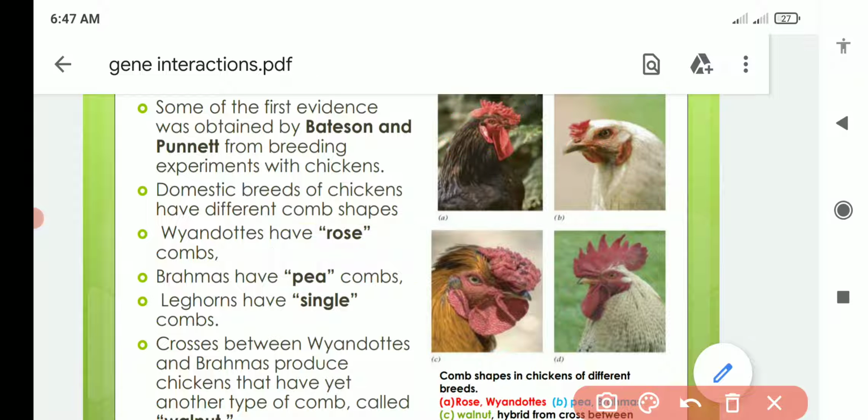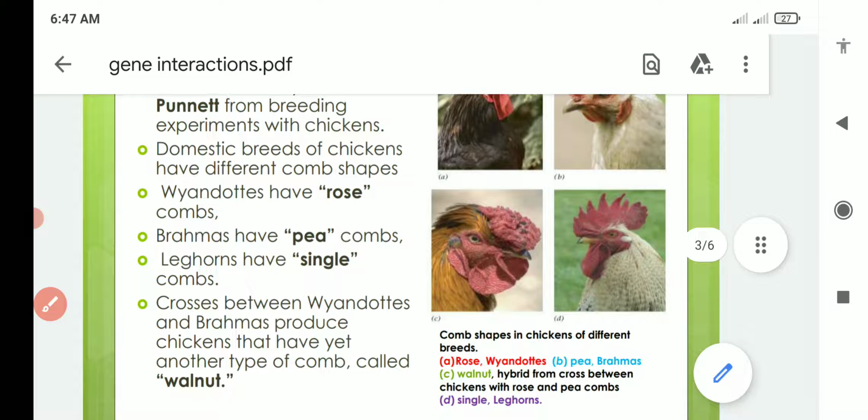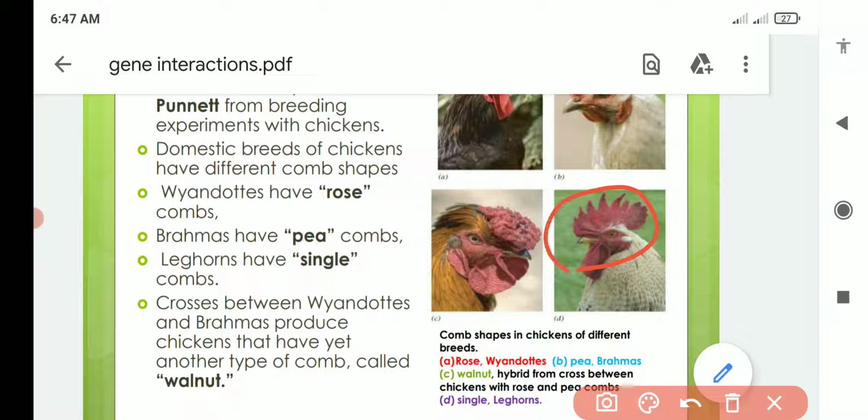And third one is this Leghorn. It has a single comb. So you can observe that this is a single type of comb, only a single layer of comb is observed. So this is known as Leghorn, okay.